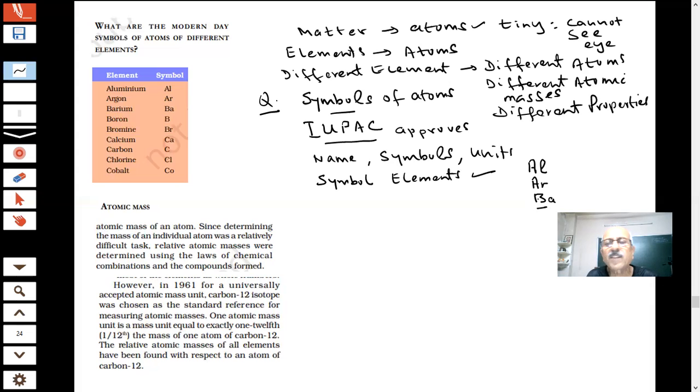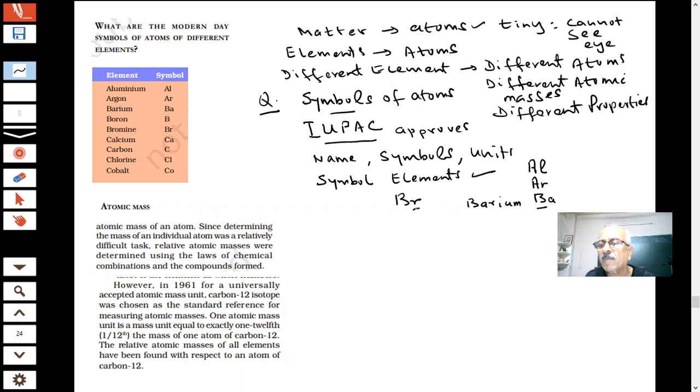What is the name of the element Ba? Ba is called barium. If I write Br, B is capital, r is small. What is the name of the element? What is Br?